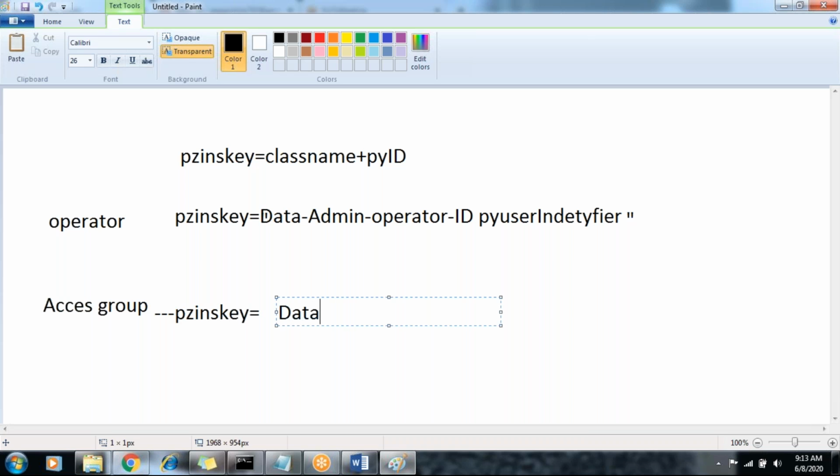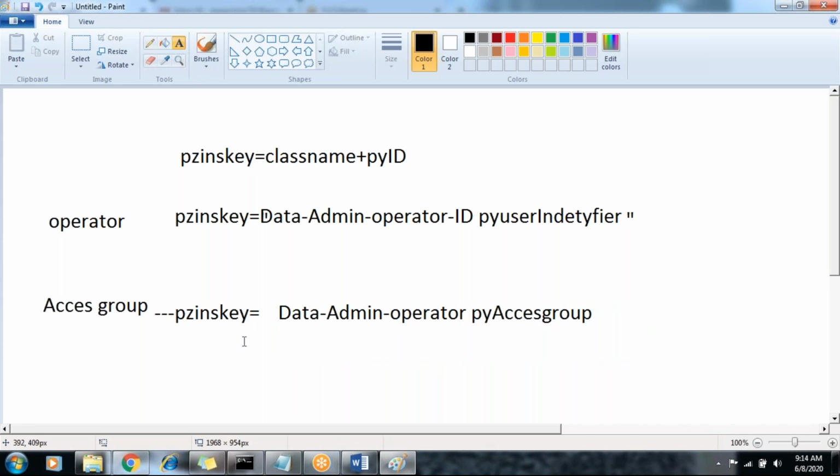The class name is Data-Admin-Operator-AccessGroup, space, pyAccessGroup. It is a combination of class name plus the primary key. This is the same for every class, every rule, whenever we create the rule.